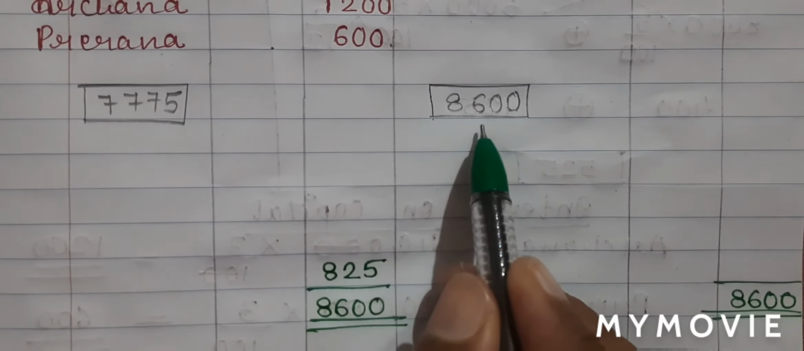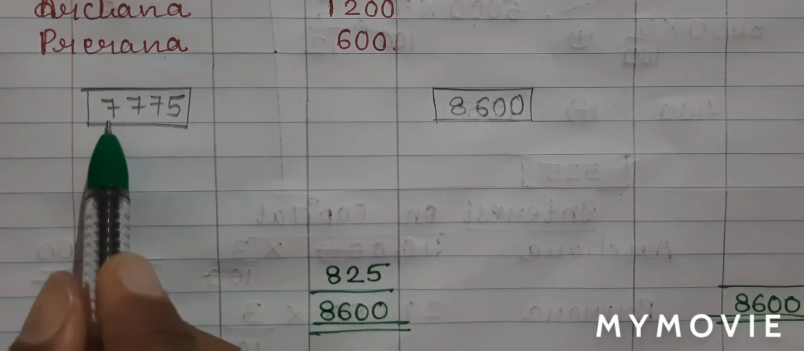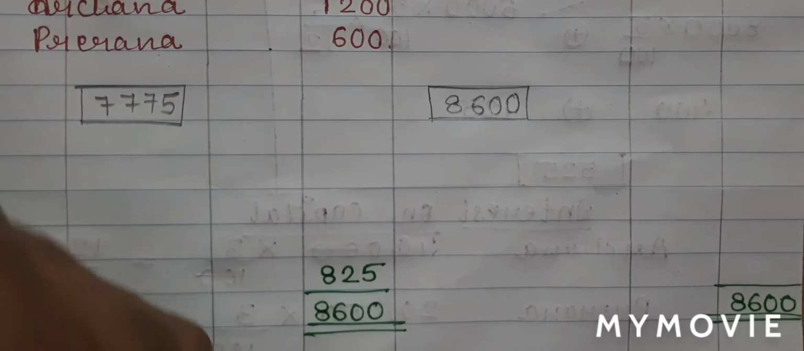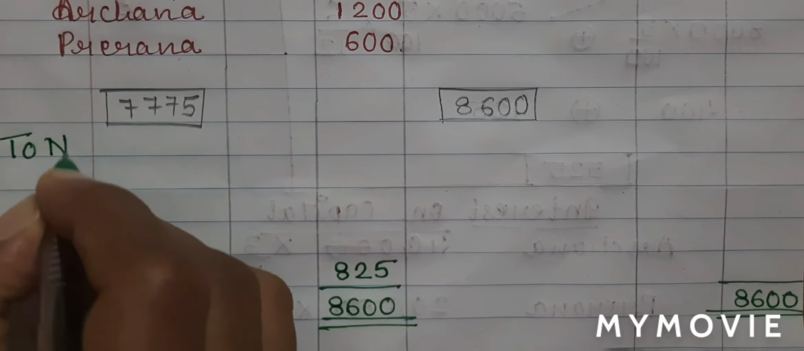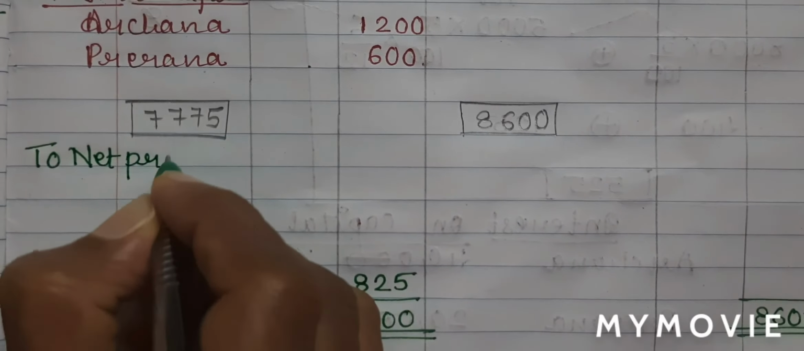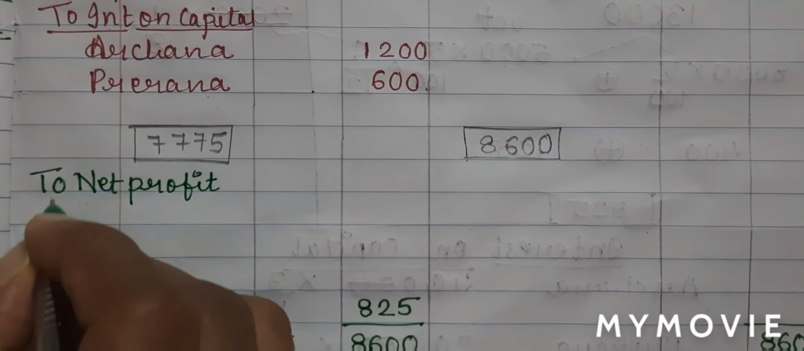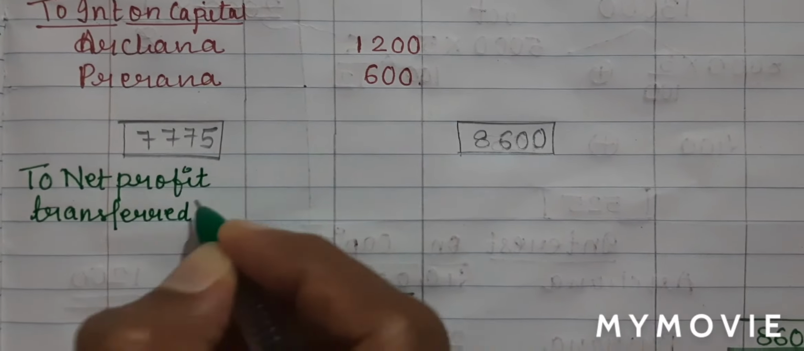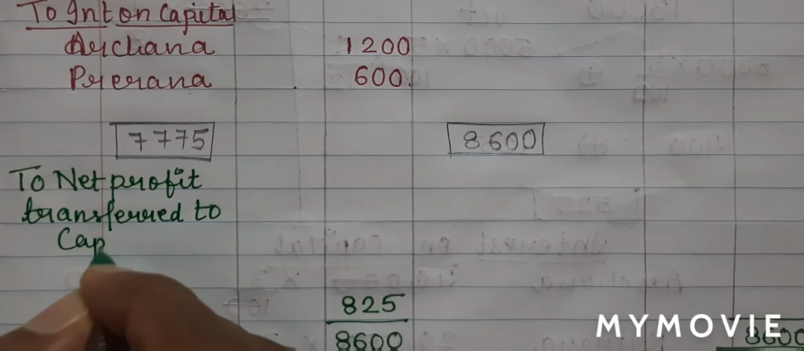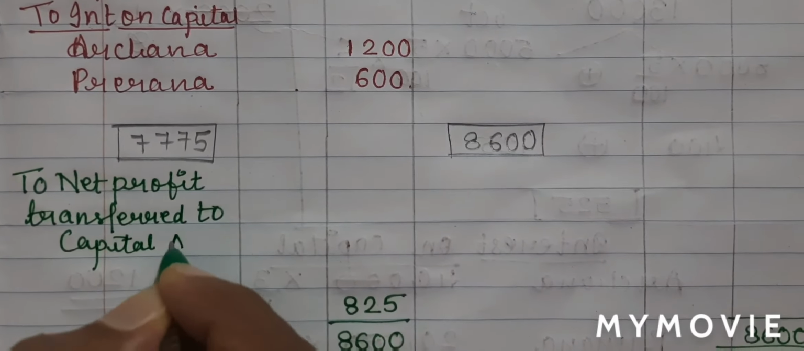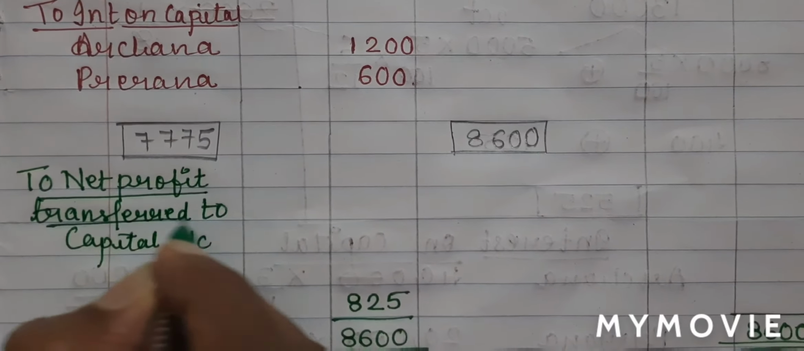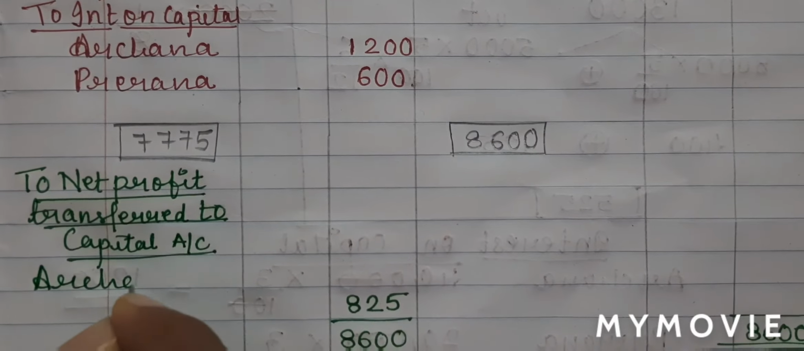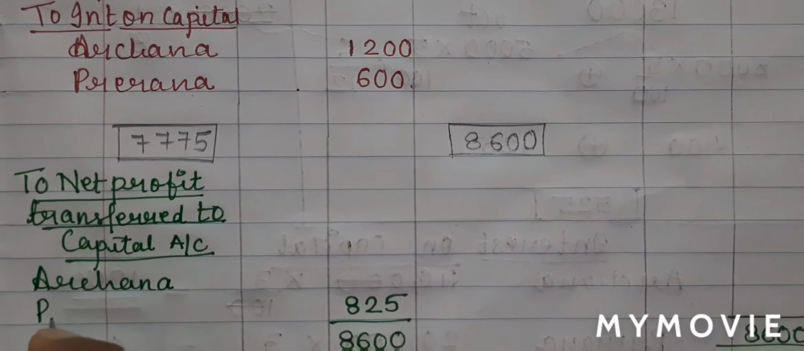Now again, my income is more than my expense, which means my business has made a profit. So I will write it as to net profit transferred to capital account. I will underline this and write the names of my partner, Archana and Prerna.